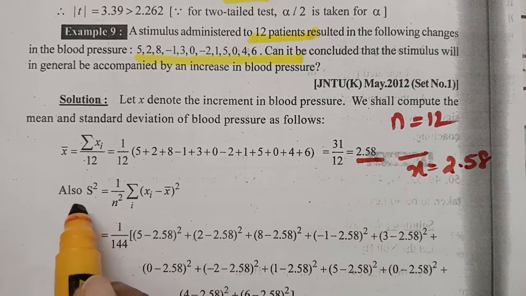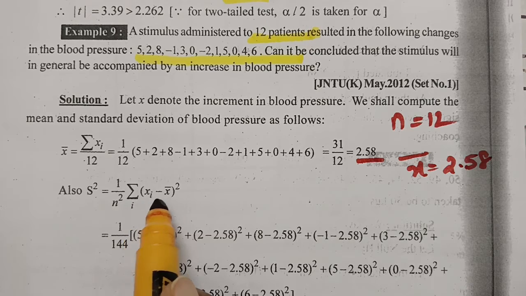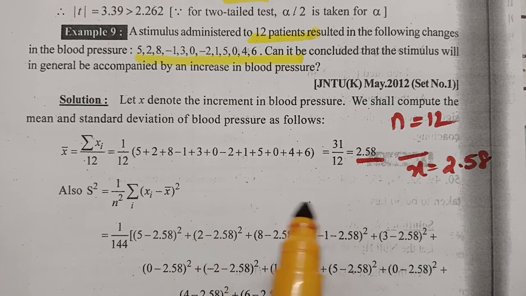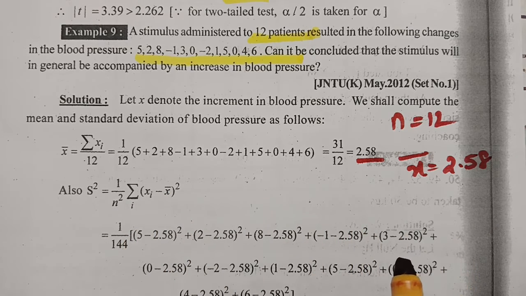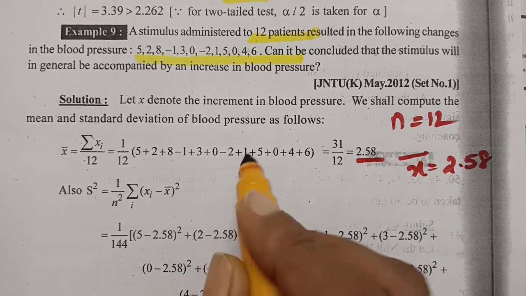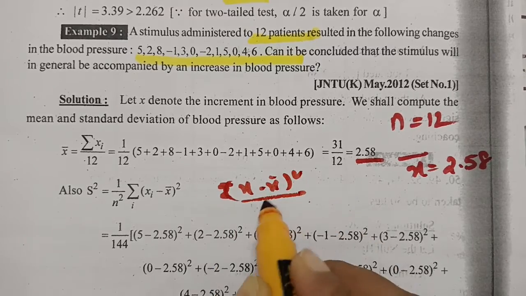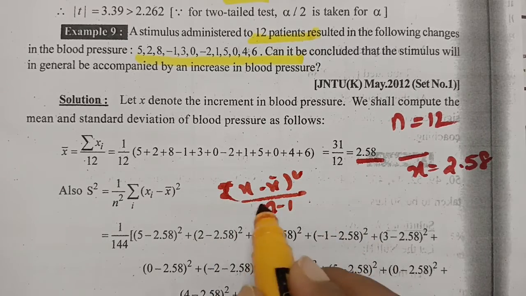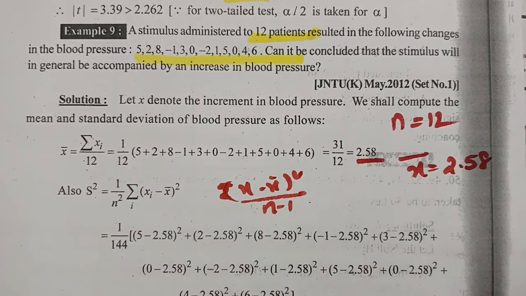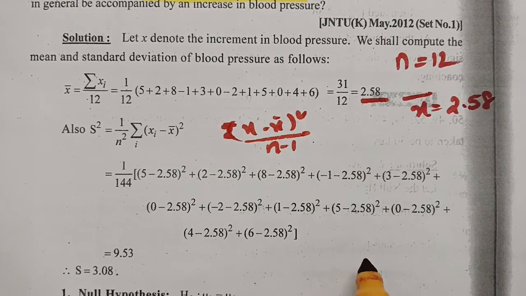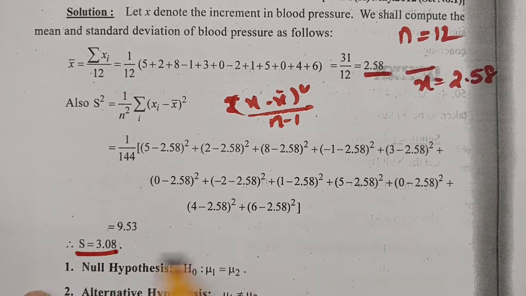Use your calculator. And the next one, variance here is sigma (x minus x bar) whole square by n minus 1. Usually we have sigma (x minus x bar) whole square by n minus 1, so you have to keep it in this formula. And now we'll be getting the variance value, and after taking the root, this will be the standard deviation.